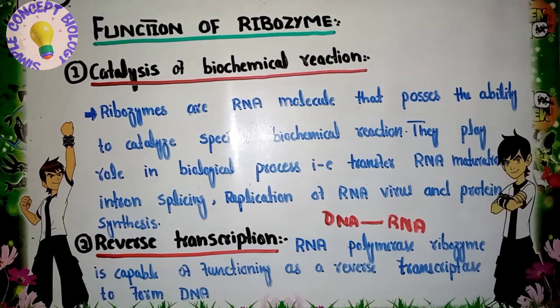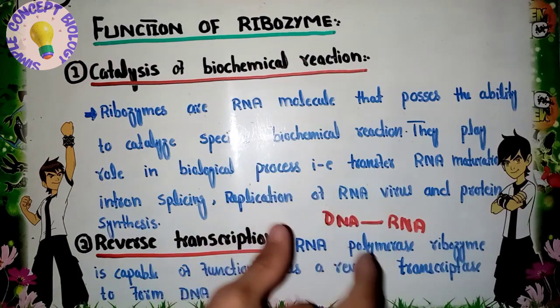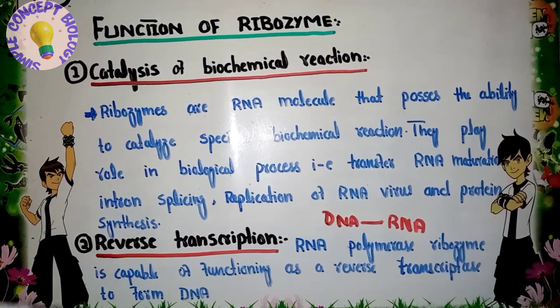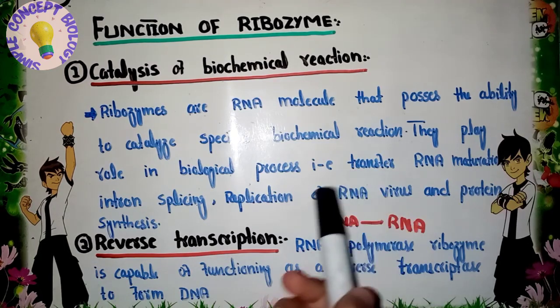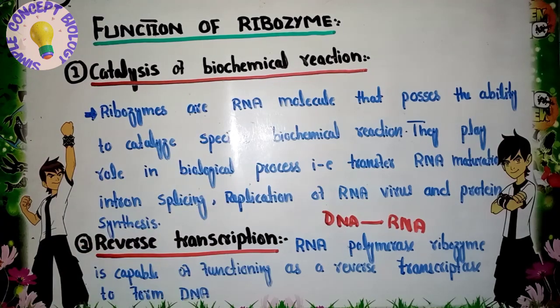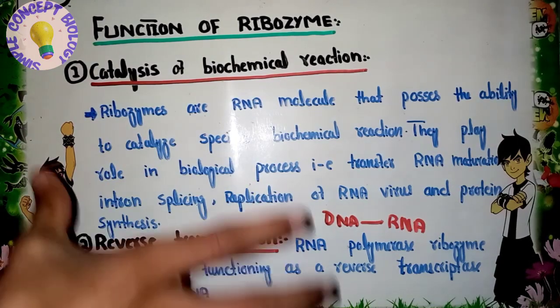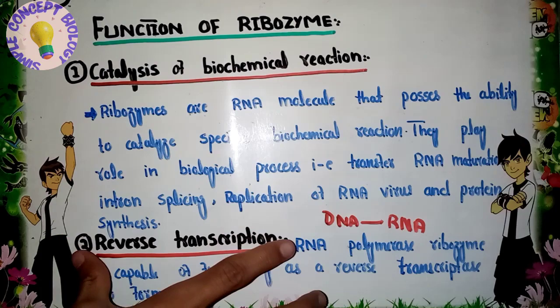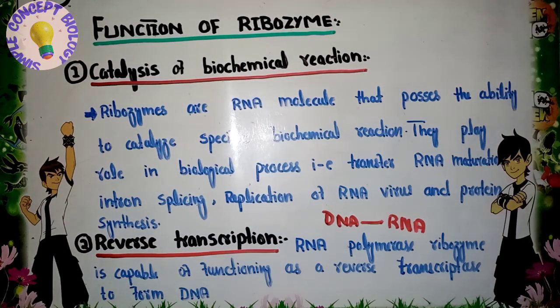You can see here, in most viruses the genetic material is RNA. This genetic material is used to form DNA. So in these viruses, a process occurs that is called reverse transcription, because DNA is made from the RNA. Formation of DNA from the RNA is called reverse transcription. Now we have an enzyme, RNA polymerase, which is actually a ribozyme. It is capable of functioning in reverse transcription to form DNA. This function is performed by the ribozyme. So these are the two functions of the ribozyme.